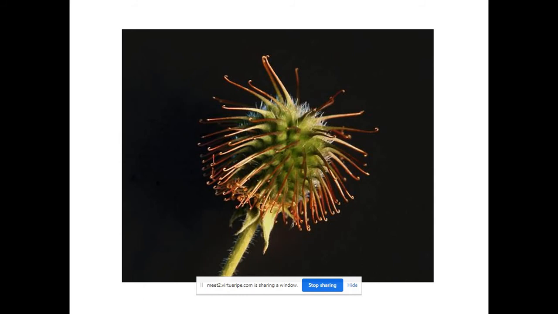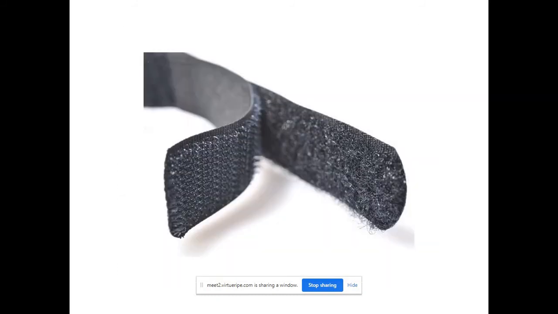So he removed the burrs and kept them under the microscope, and he noticed that there are small hooks. He got an idea and developed Velcro, having one side with small hooks and the other side having sponge-like fibers, right? This is how they developed Velcro.